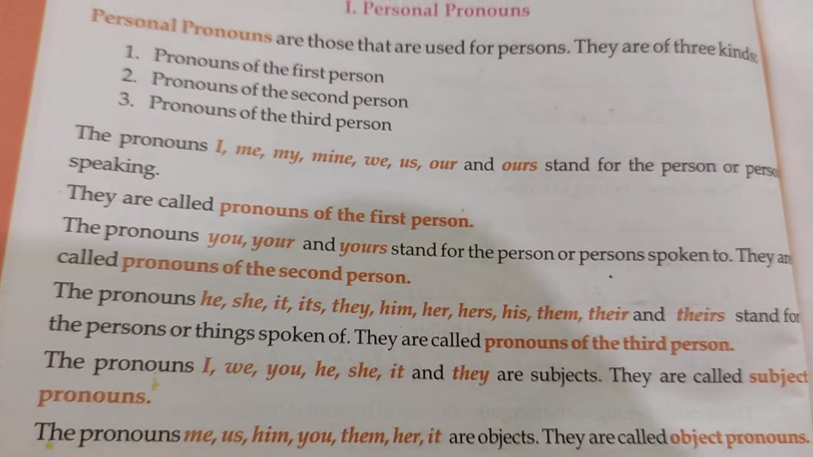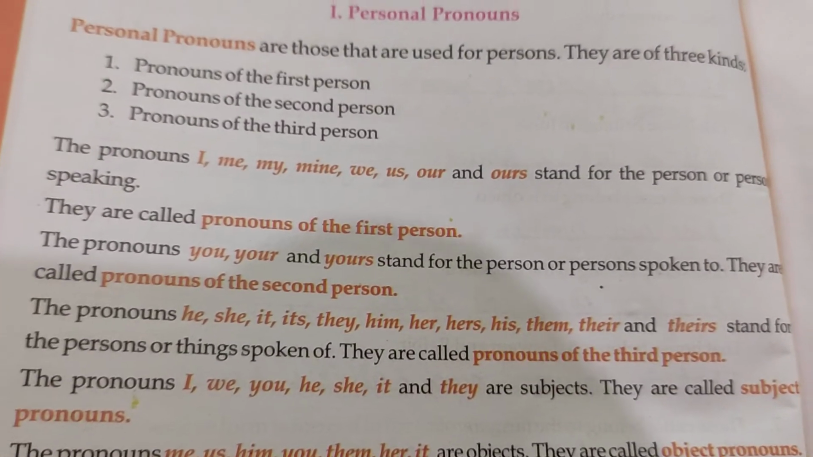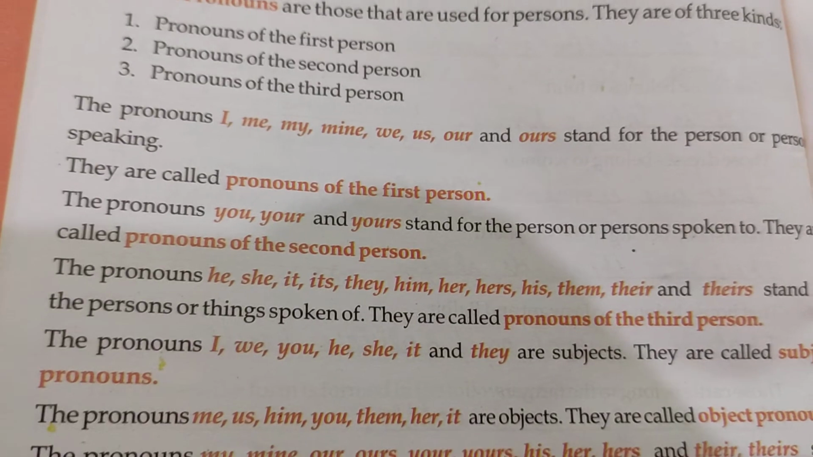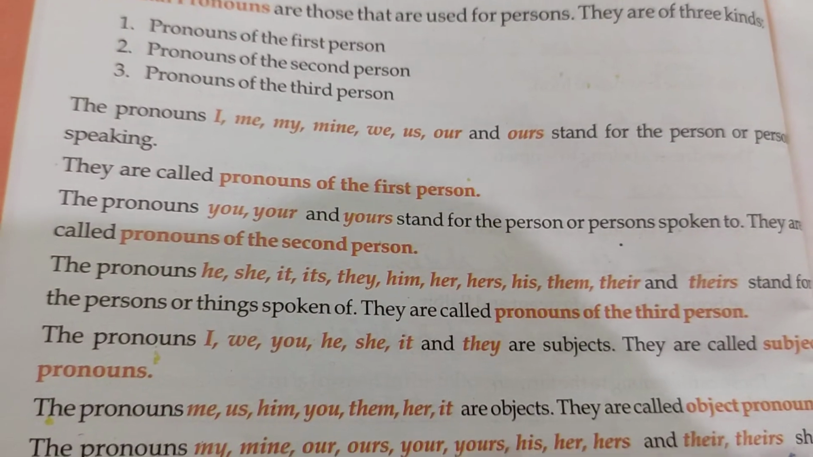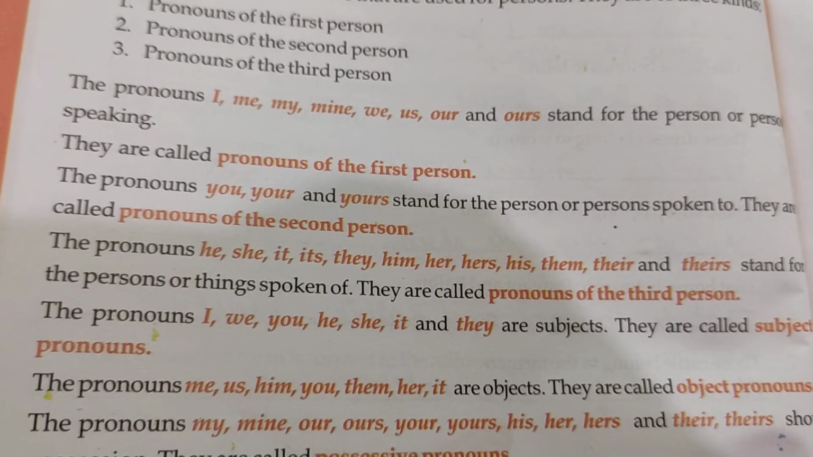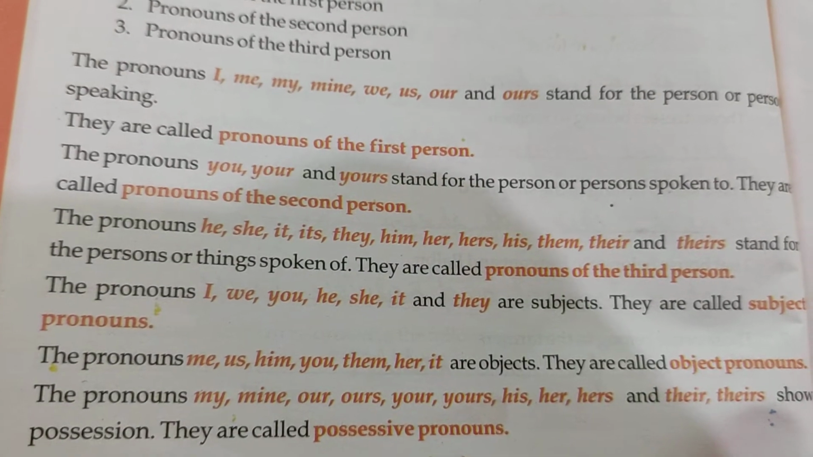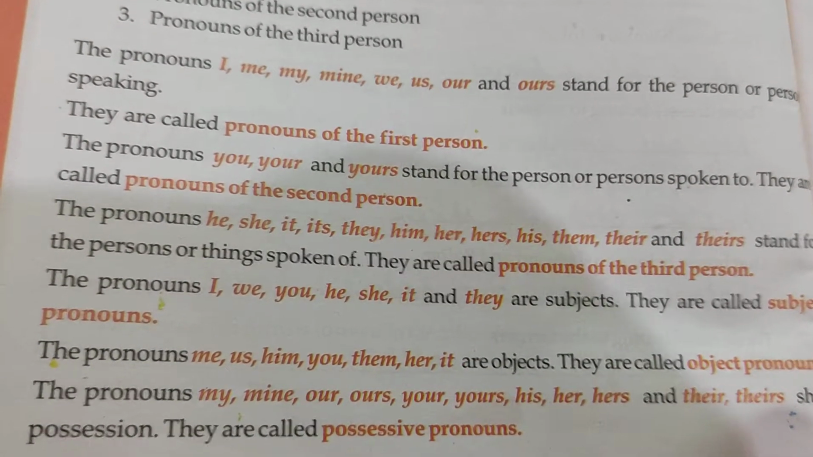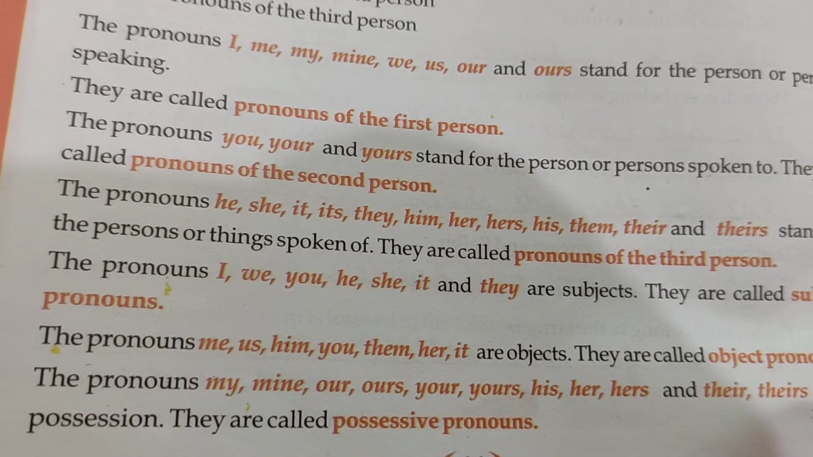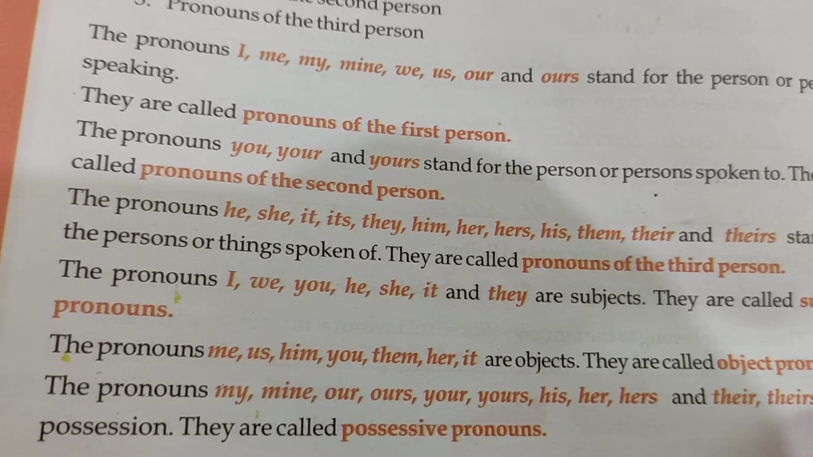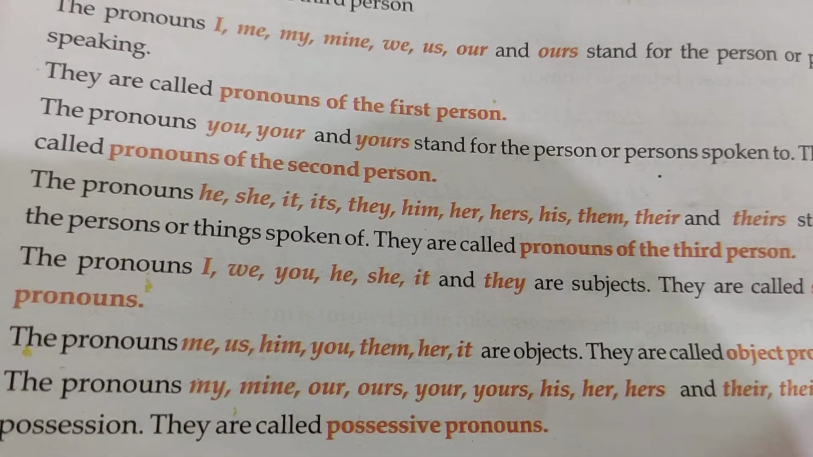And I, we, you, he, she, it, they are the subjects of sentences. That is why they are known as subject pronouns. Me, us, him, they all are object pronouns. And my, mine, ours, theirs, etc., they all are possessive pronouns because they show us possession. They tell us the ownership of something, so they are possessive pronouns.